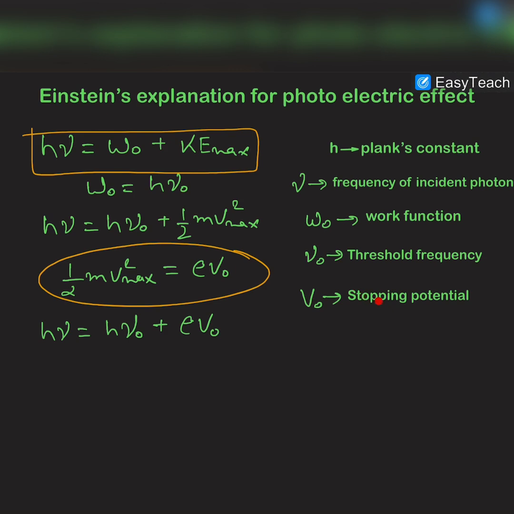So this is called the stopping potential, which is the negative potential at which the photocurrent becomes zero. And obviously the energy corresponding to this stopping potential will be equal to half mv square max. Okay, so this half mv square max is being replaced by this eV naught, where V naught is the stopping potential. So this is the final equation of the photoelectric effect.